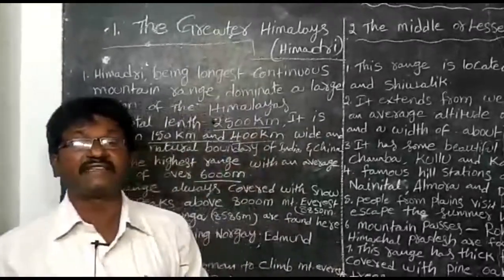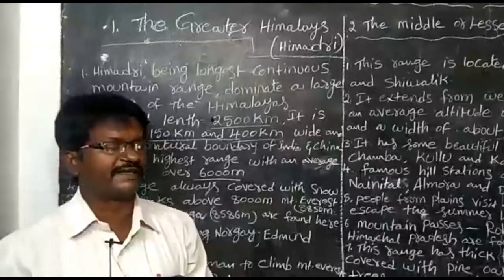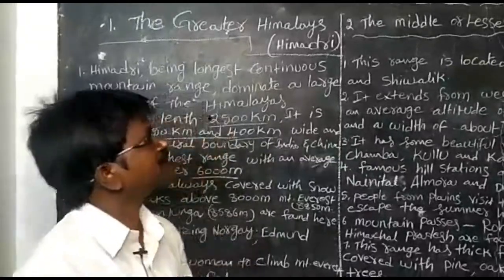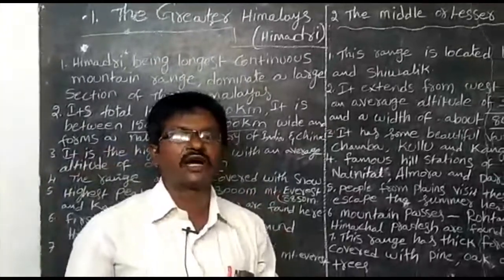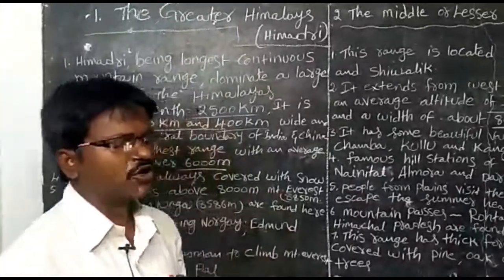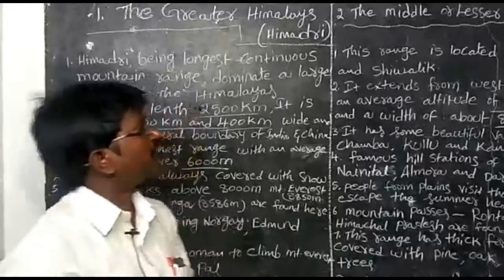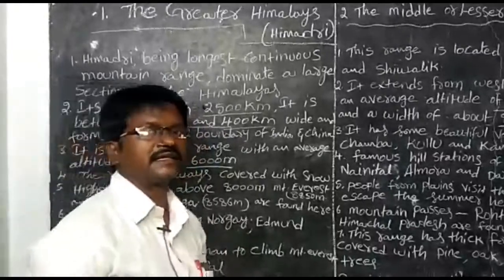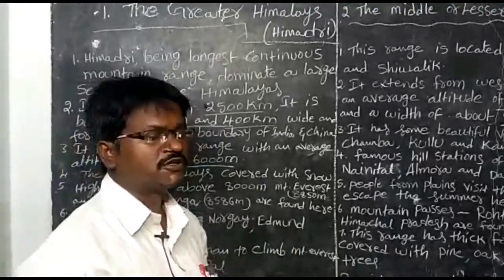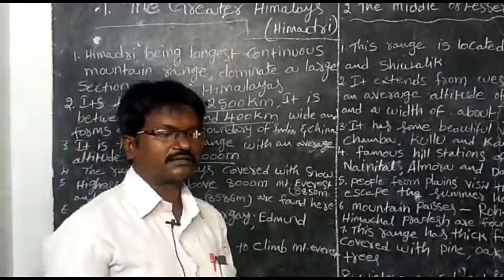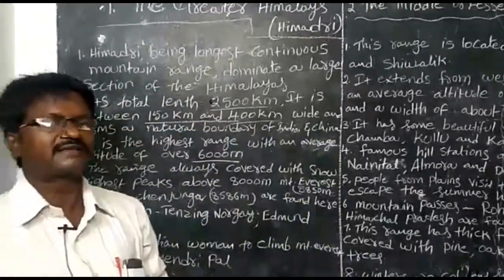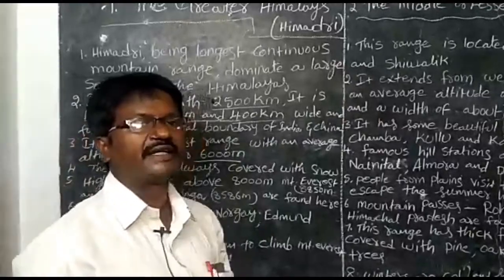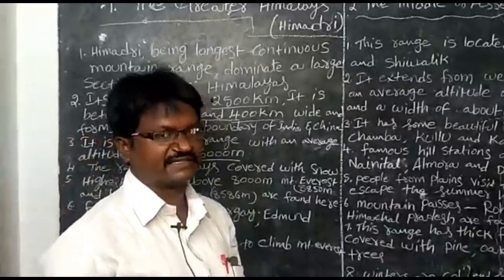The Himalayan ranges are the highest mountain ranges. Throughout the year they are covered with snow. The word Himalaya means the abode of snow. The Himalayas consist of 3 parallel ranges.